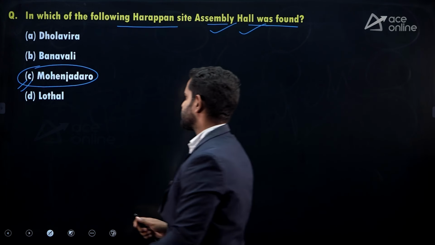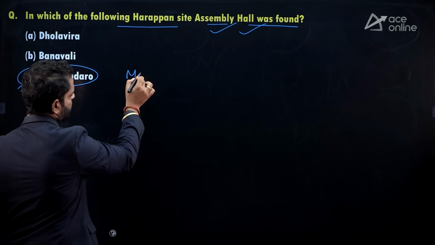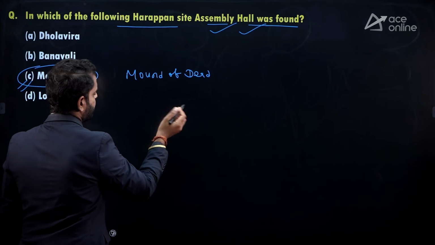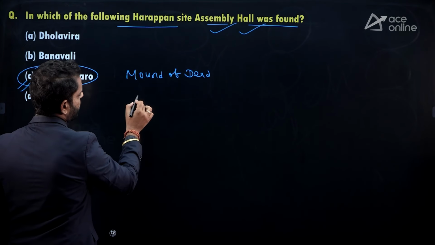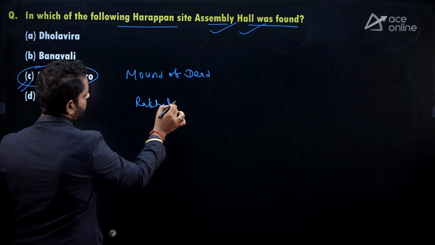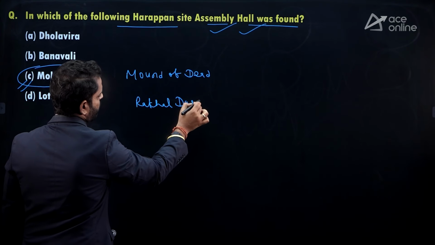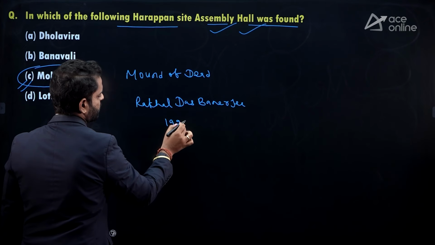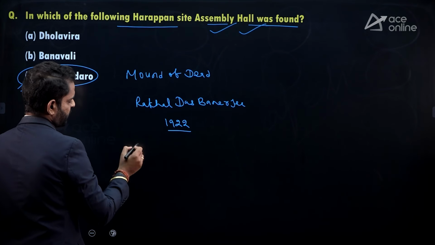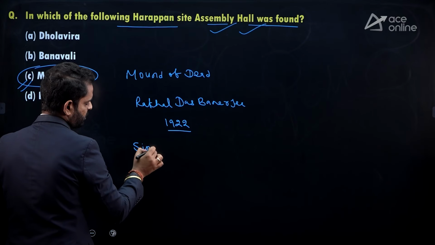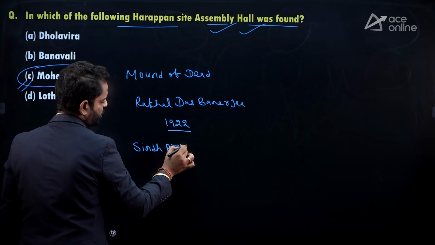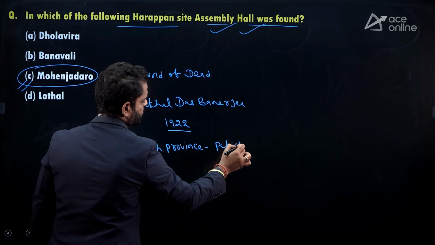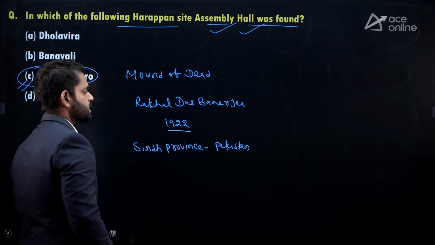Mohenjo-daro was also known as the Mound of the Dead, and it was discovered by Rakhal Das Banerjee in 1922. The site is located in the Sindh province of Pakistan. So this is the detail.